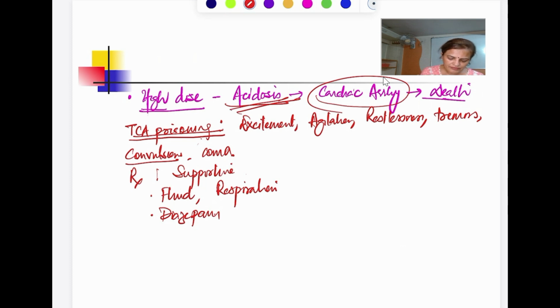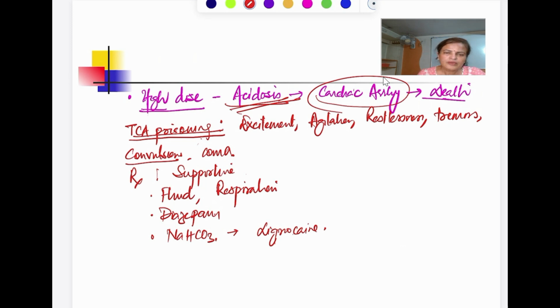So what we can give? We can give sodium bicarbonate. और फिर भी अगर लगता है पेशेंट को, and otherwise antiarrhythmic we can put the patient on lignocaine. Or propranolol, it can be given to this patient. So this is how the supportive treatment we have to give to the patient.